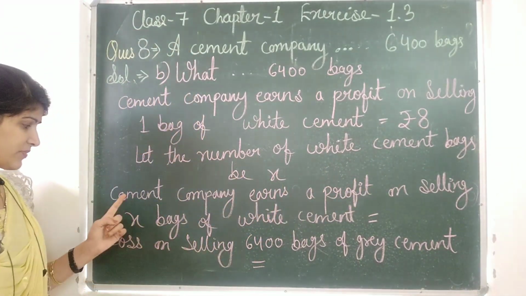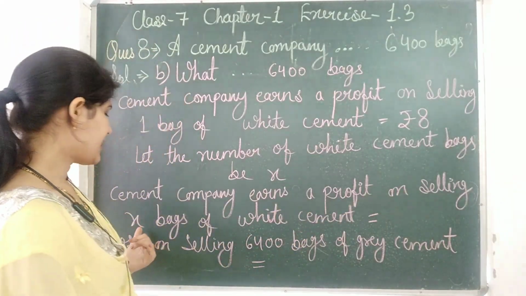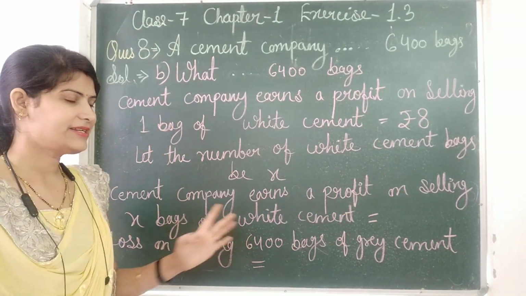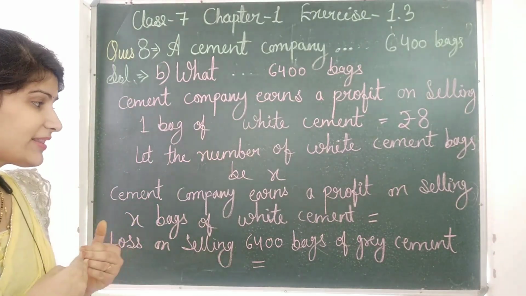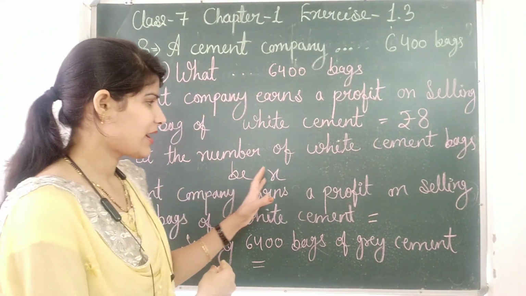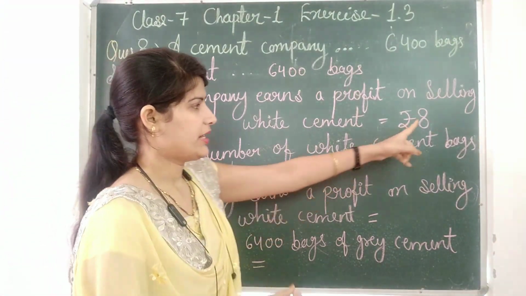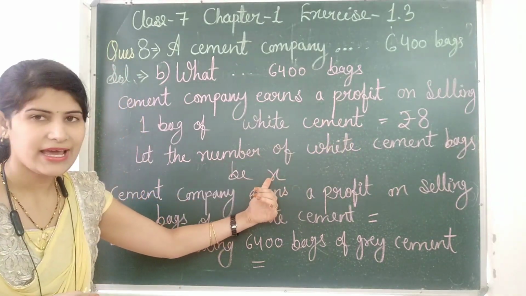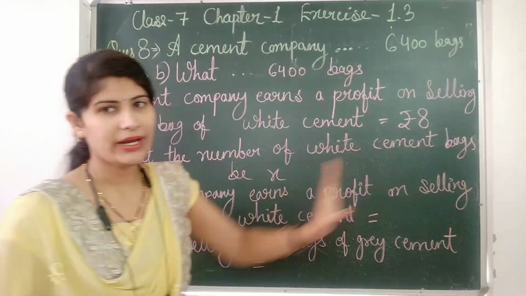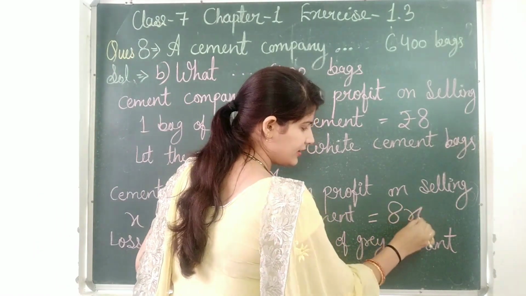Now what next? The company earns a profit on selling x bags of white cement. How much profit does the company earn on selling x bags? The profit on one bag is 8 and the number of bags is x, so x into 8, that means 8 into x is 8x.